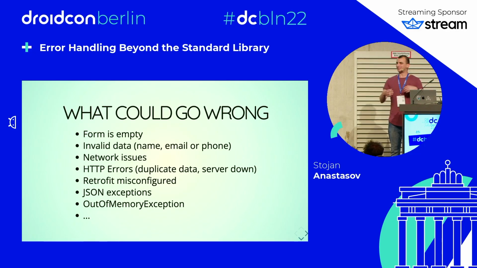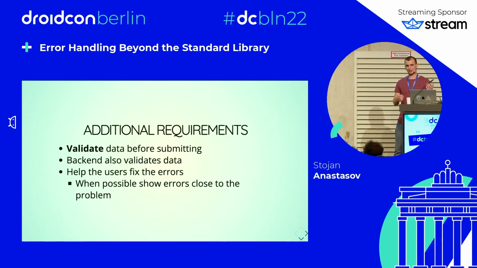Now that we know that there are a lot of things that can go wrong, we can create some additional requirements. So before we send the data to the backend, we want to validate it just to make sure that things are there and they're probably correct. The backend will also do additional validations, stuff that we cannot do on the client, like checking a user with that email doesn't already exist.